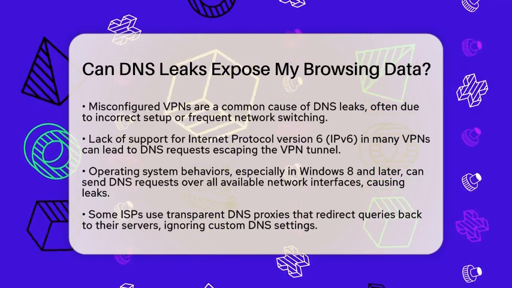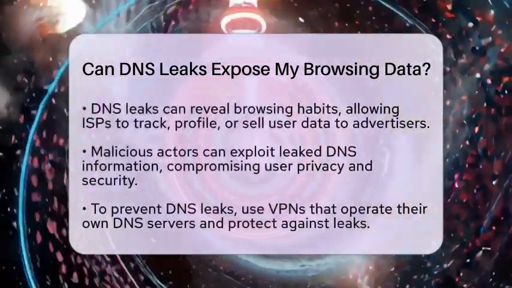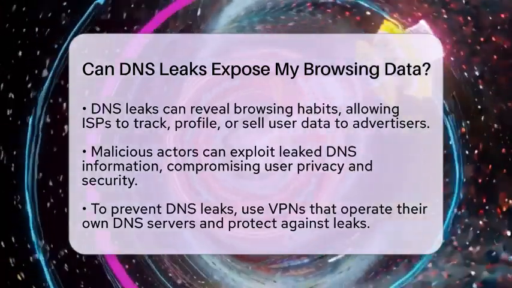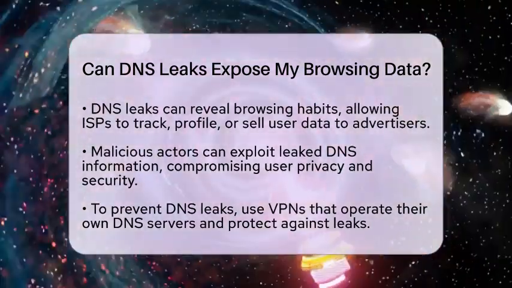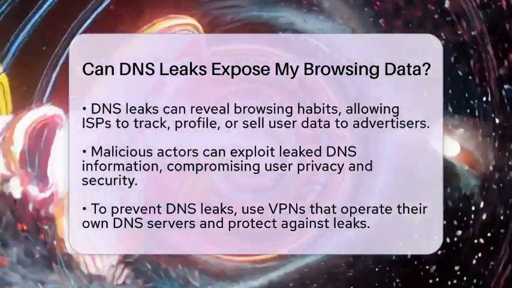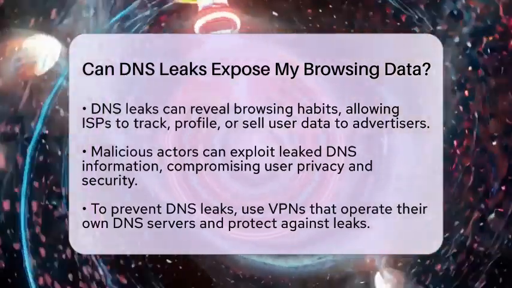This can cause domain name system traffic to escape the virtual private network. Additionally, some internet service providers use transparent domain name system proxies that force domain name system queries back to their servers, ignoring any custom domain name system settings you may have configured.